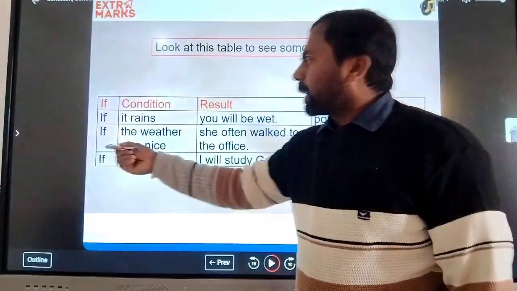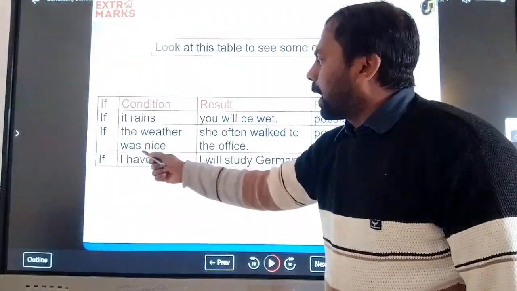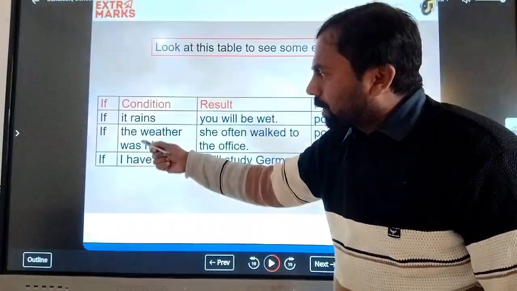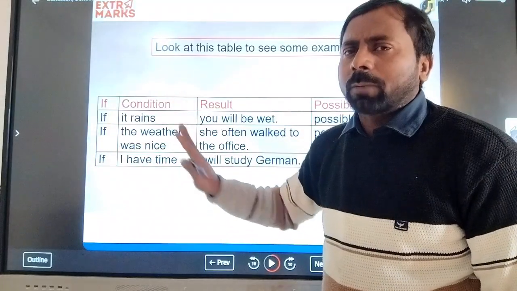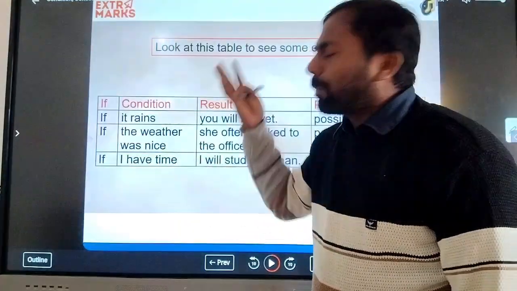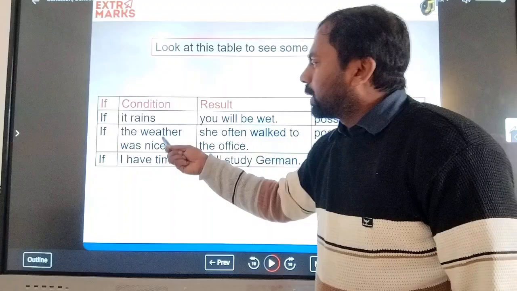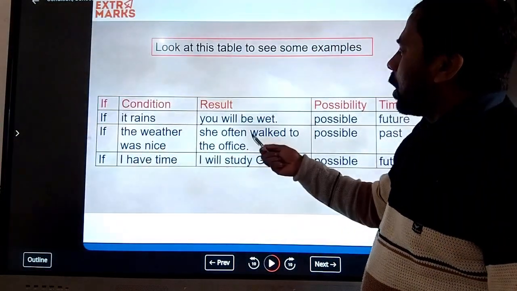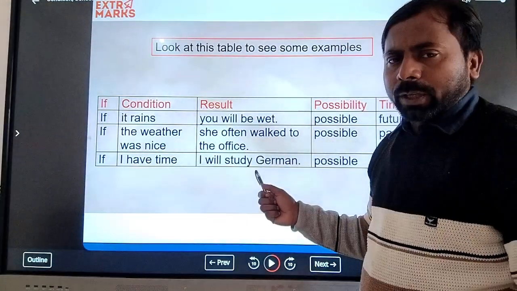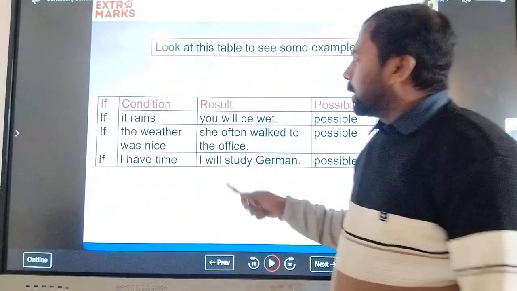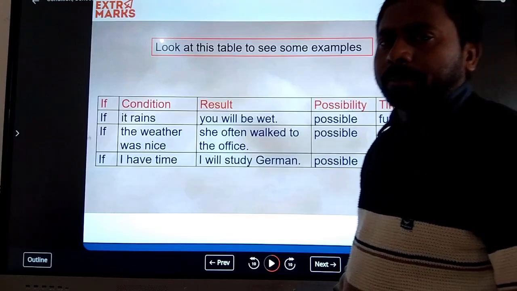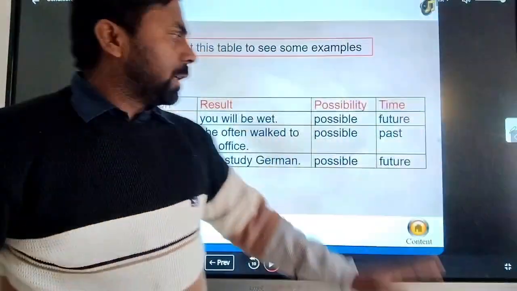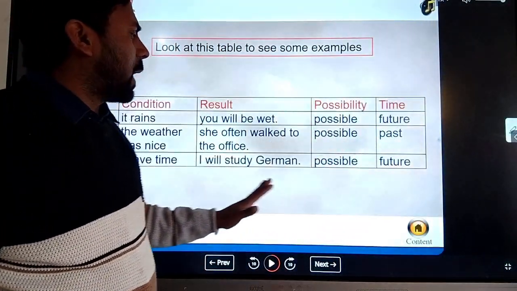Okay. Let's take a second example. If the weather was nice, it is a condition. If the weather was nice, it is not clear, it is not completely possible. It is only a possibility. The weather was nice, she often walked to the office. It is a result, and this result is in the past time. It's clear. This possibility is in past time.